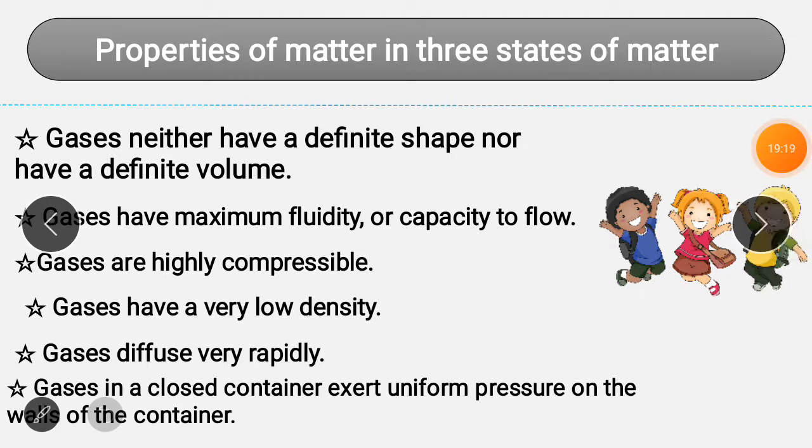Like for example the perfume we use: अगर आप open bottle of perfume रख देते हो in any corner of your room, then the fragrance, the sweet smell of that perfume, will spread all over the room, the entire room. So this means that gases diffuse very rapidly.